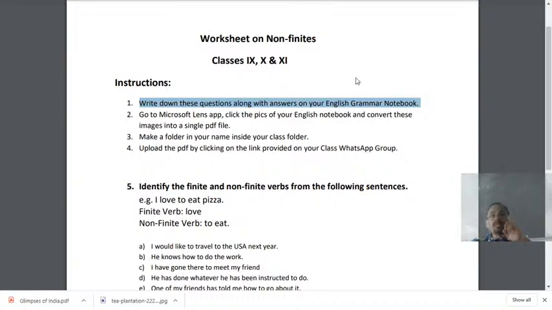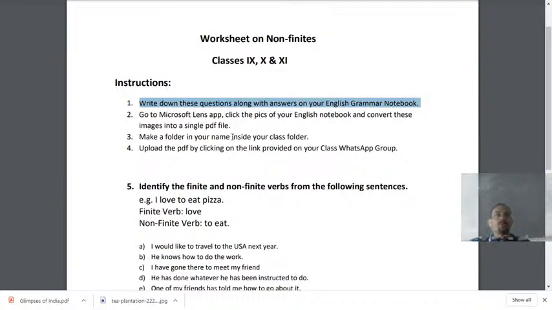Okay, so please send it today and see, I will give you marks, and you can also see the corrected soft copy of your answers. Please send me today, and by this evening you can see the corrected soft copy answers of your worksheet.